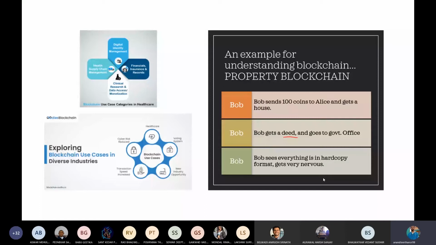And they should also take care that no one is able to tamper with that data. That is, no one should be able to access that PDF file where Bob's deed is present, and no one should be able to change it. These are some of the issues that are faced, and blockchain is able to solve these issues.